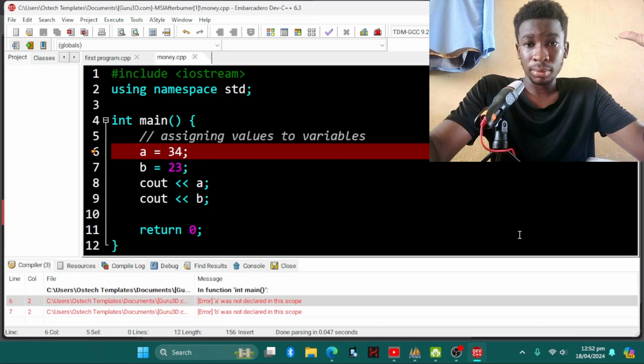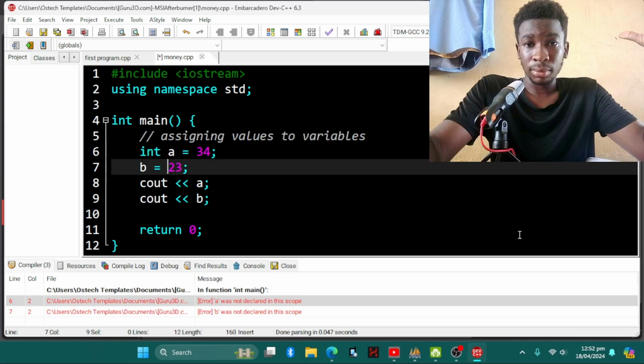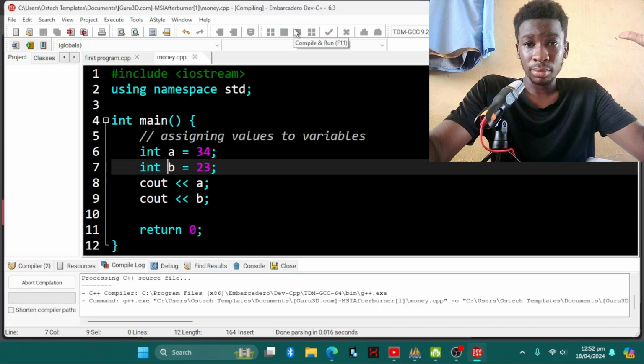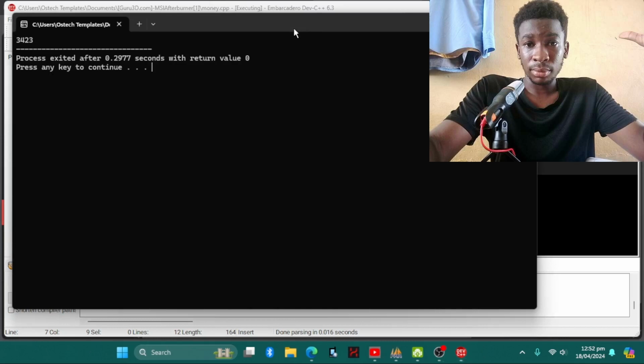So we are going to enter int. We are going to accept values which are numbers or integers for a. So we are going to declare it as what? Int. And then we come down to b, and we also write int, okay. And then now let's compile and run again, and see if we're going to get the same errors. So this is basically how you can read errors in C++, and then you are good to go. So we get 34 and then 23.